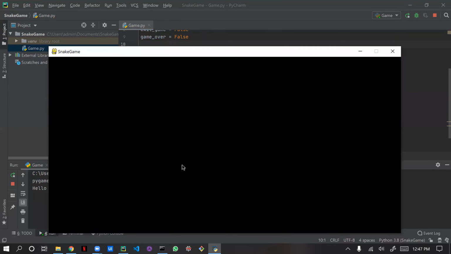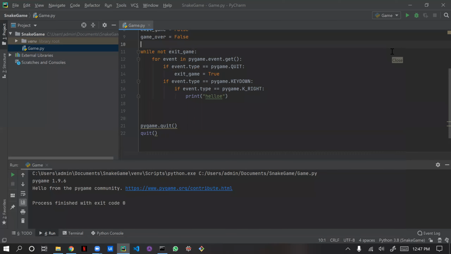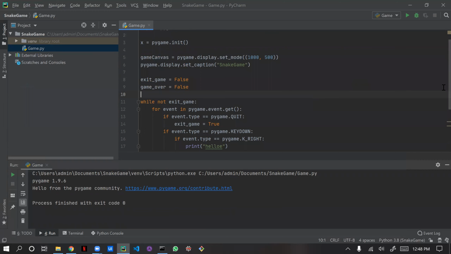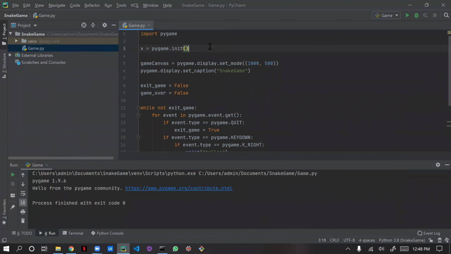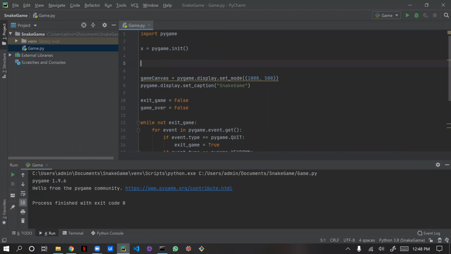So now we will be giving color to our snake and color to the food, or which normally in snake game, snake will be eating some food and it will be getting bigger and bigger. Once it hits the wall or hits itself, it will die, correct? So for that we will be giving color to the background. So first we'll declare the color here at the top of the screen. Normally we will be giving white background because it will be easy to monitor.